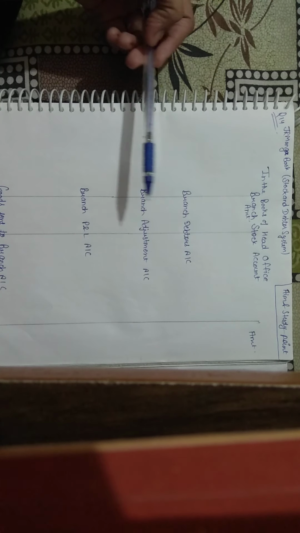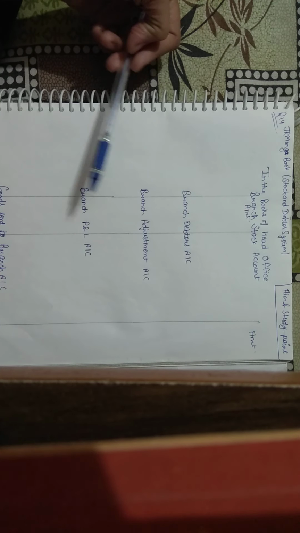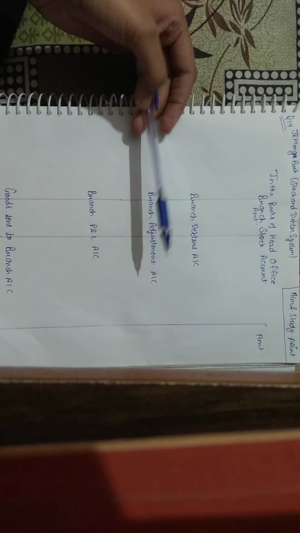Closing balances at the branch: stock, we have to find. Closing balance of debtors we have to find, and closing balance of petty cash is given 200. Now prepare branch stock account, branch adjustment account, branch debtors account under stock and debtors system in the books of head office. And the last line is, treat allowances as promotional expenses to be debited to profit and loss account. So in this question we will prepare branch stock account, branch debtors account, branch adjustment account, branch profit and loss account, and goods sent to branch account.